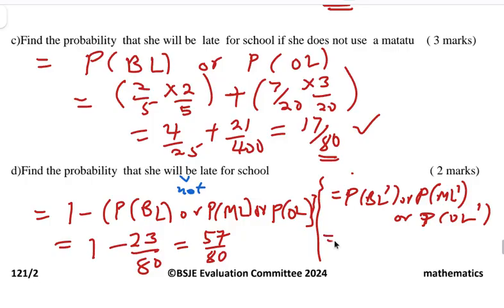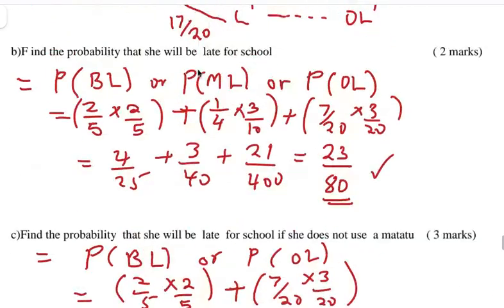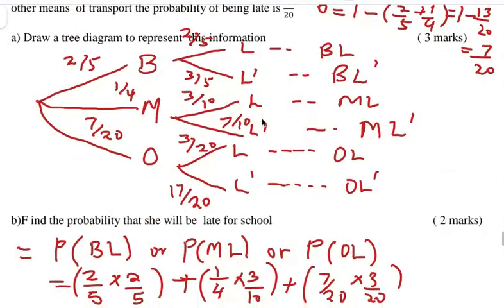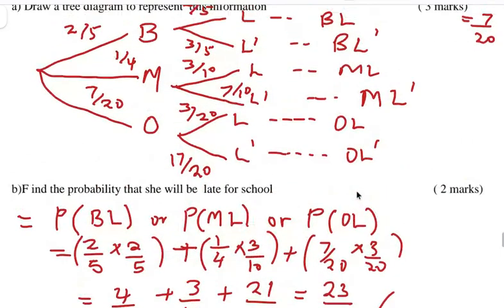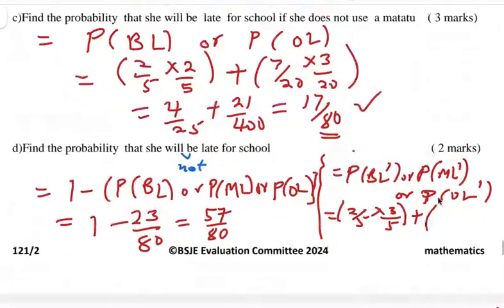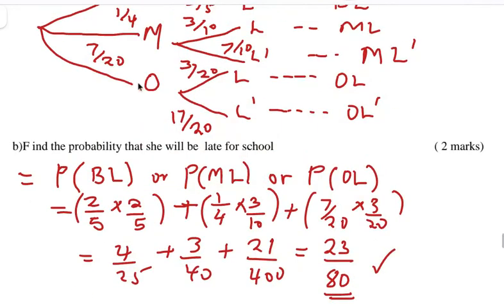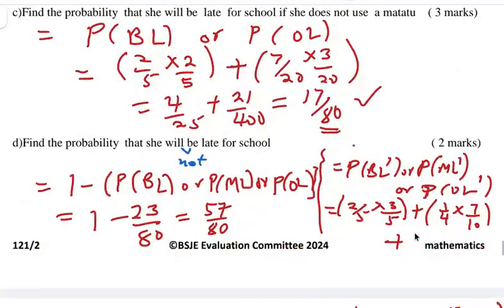BL prime is 2 over 5 times 3 over 5, plus ML prime, a quarter times 7 over 10, plus OL prime, which is 7 over 20 times 17 over 20.